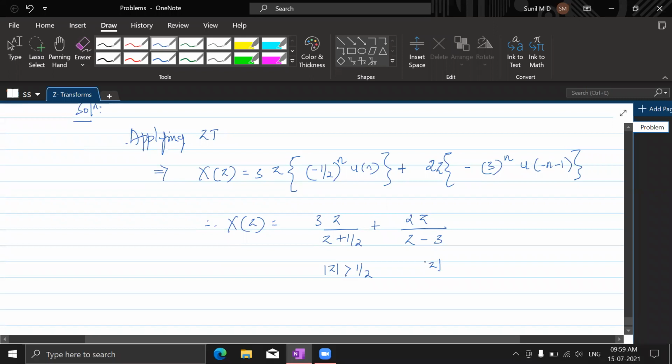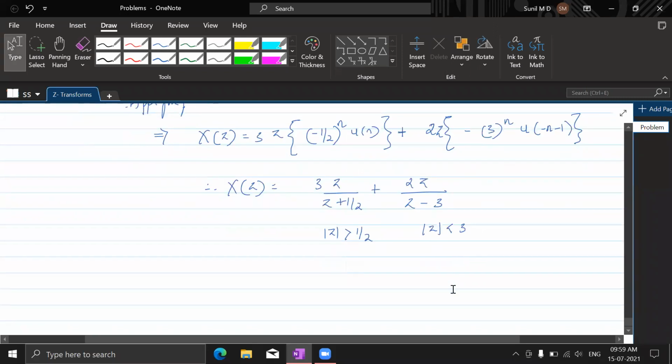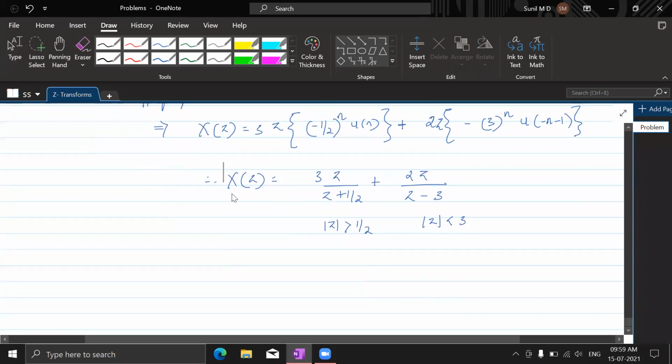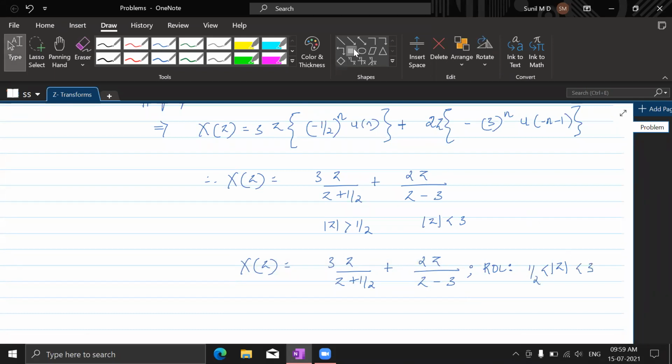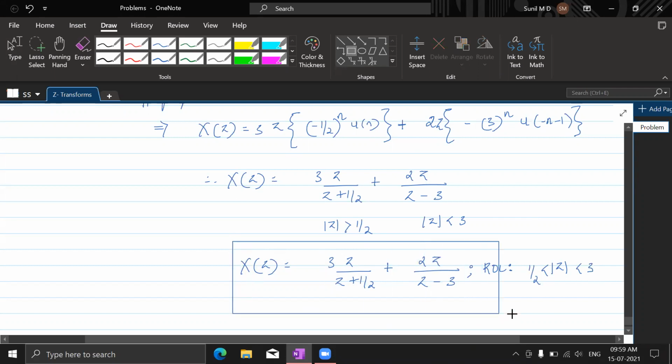And here z is inside the circle with radius 3. Understand? So finally, along with the ROC we need to write it like this. ROC is z greater than half and less than 3. Fine. So this is how the things are.